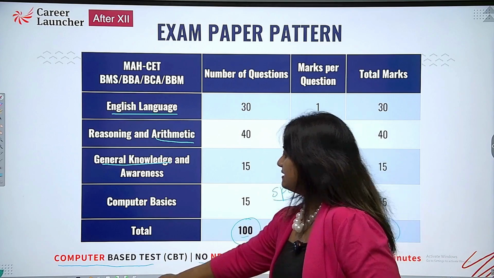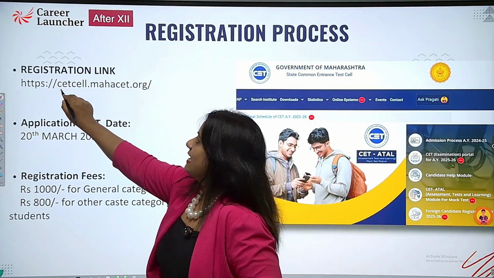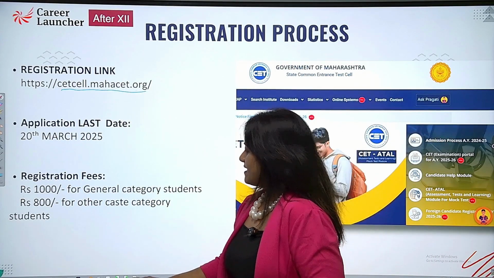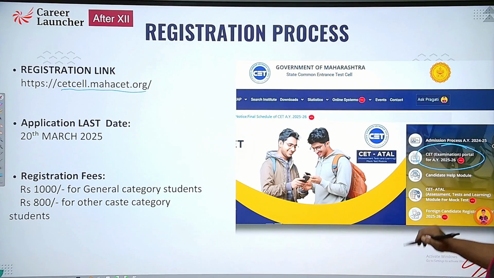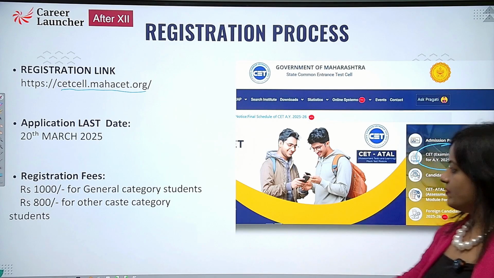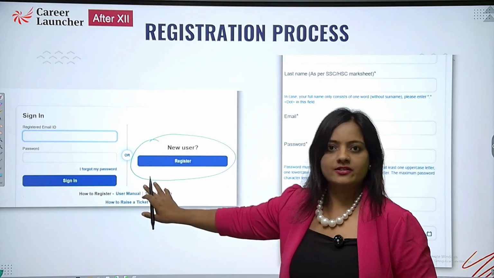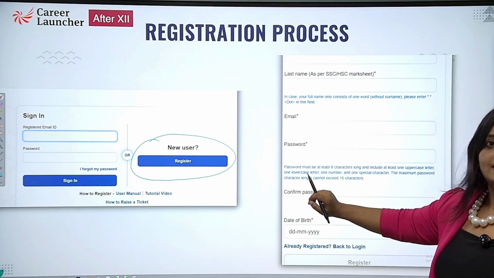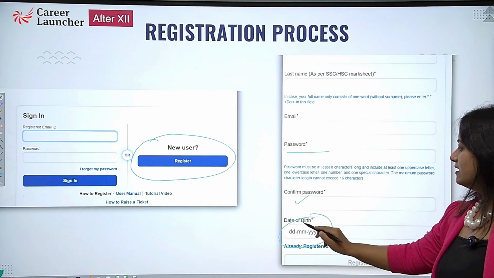Now when we see the registration process, the link for registration is cetcell.mahacet.org. Once we go to the website, it appears like this. You need to go to the CET examination for academic year 2025-26. Once you click over here, the page will open like this, and you need to click on new user and register yourself. You need to write your name, last name, email ID, create your own password, confirm password, write the date of birth, and register.